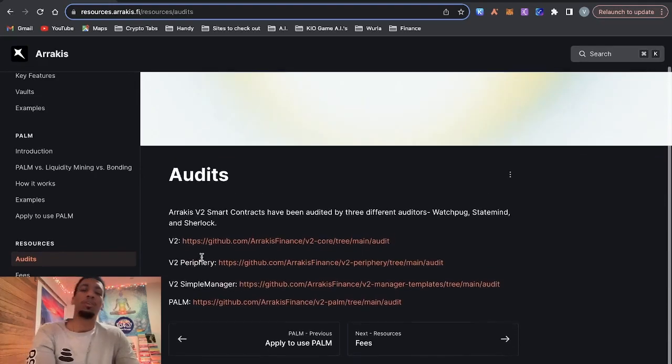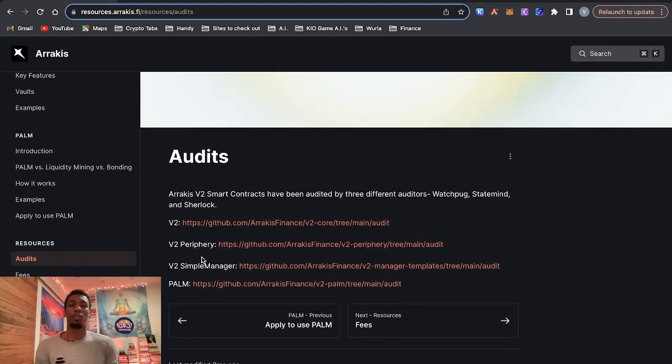Like we always say, security is one of the most important, if not the most important thing when it comes to DeFi, because it doesn't matter if you have risk management, a good strategy, all that stuff. If you get hacked, all of that goes out the window. So whenever I'm allocating funds into a protocol, I want to look at the TVL, the history, and more importantly, the audits. It looks like they've been audited by 3 different auditors.